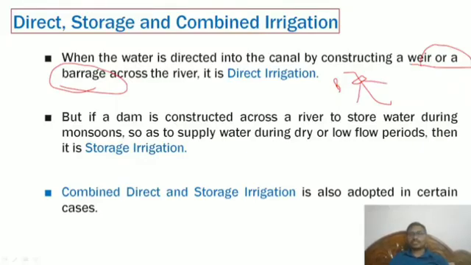But if it is constructed across a storage during the monsoon, then supply is during the dry and low period. So this storage irrigation will have more storage capacity, and it will be helpful when low periods of seasons also occur. Combined is also adopted in certain cases, not completely.